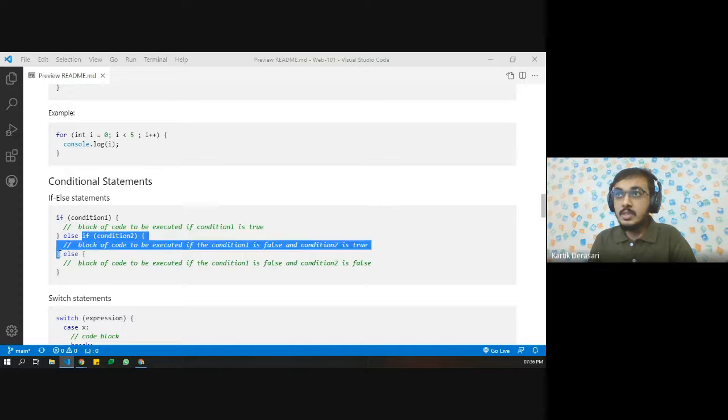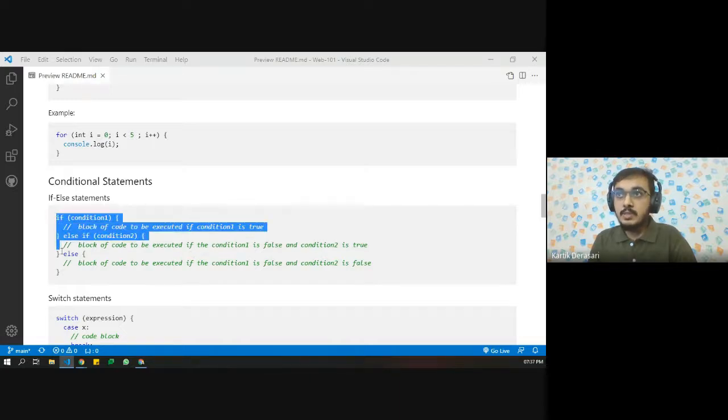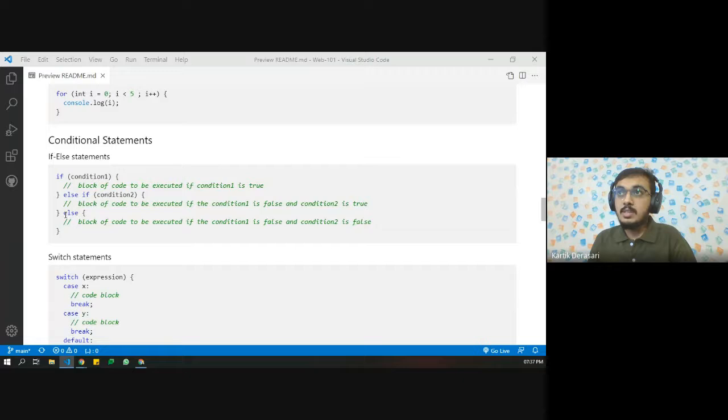If that condition is true, then that block is going to run. And if both of these conditions are false, then the else block is going to run. This is how conditional statements work in JavaScript. These are also very basic compared to any programming language. The concept is similar in all languages, and the syntax is also pretty similar. Any questions so far?